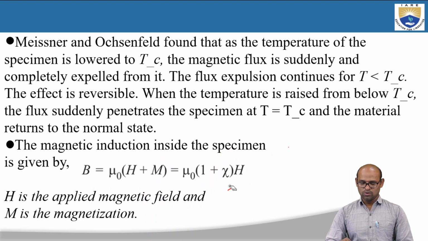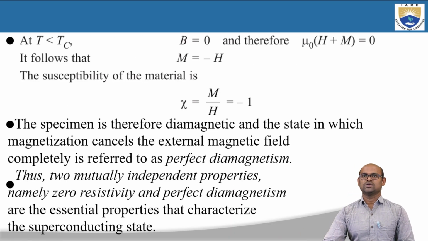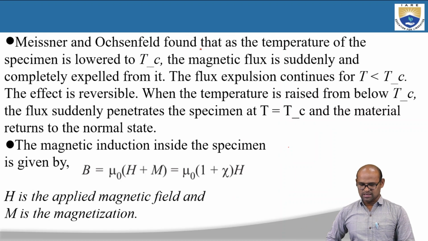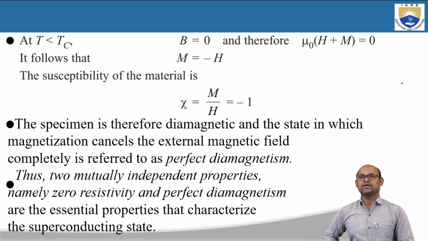Now we are going to see that at T less than Tc, B is equal to 0, because all the magnetic flux lines are expelled. No magnetic flux lines penetrate through the material, so the magnetic induction is 0.